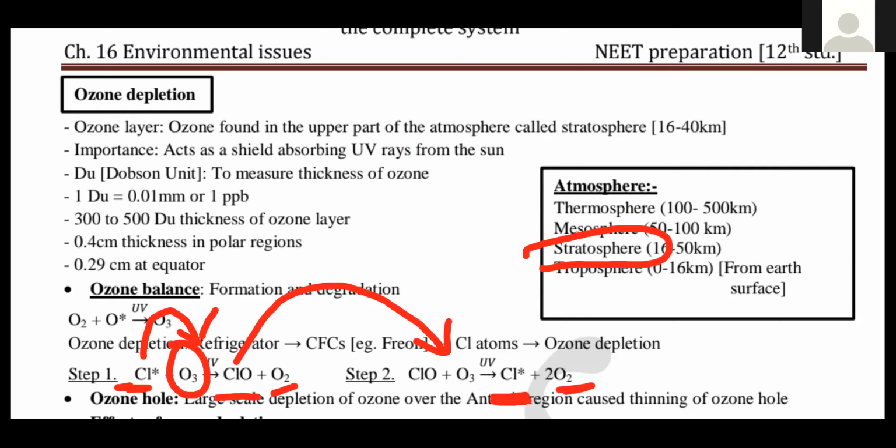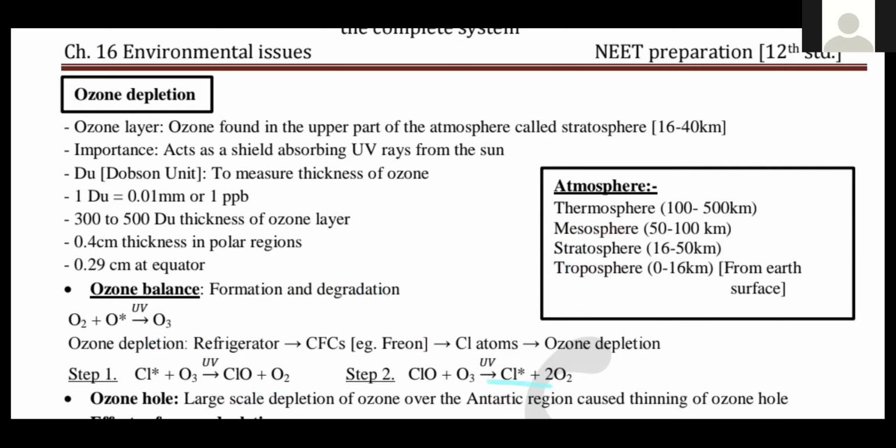This chlorine has the ability to degrade the next new ozone molecule. Even one molecule of this chlorine can degrade millions of ozone molecules, right? Just one molecule. And nowadays, just imagine how CFC is released into the atmosphere in very high amounts. One example of CFC is Freon.